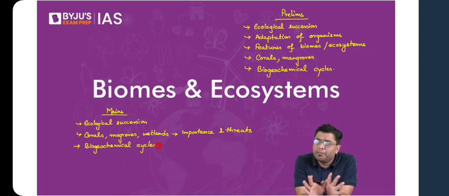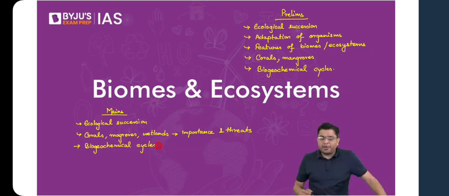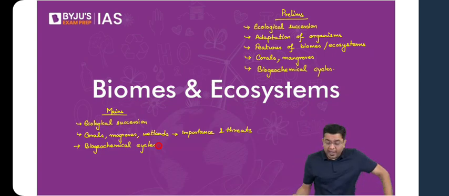Then when we talk about corals or the aquatic ecosystem, we will talk about the factors which determine productivity in an aquatic ecosystem: the presence of sunlight and the presence of dissolved oxygen. And one of the other areas from where questions are asked that we are going to cover is eutrophication.